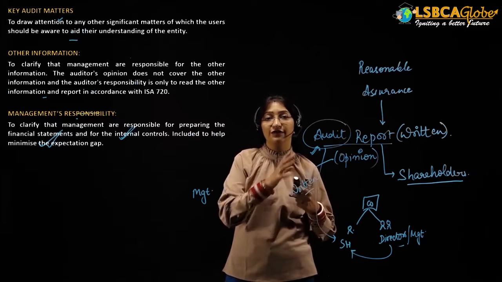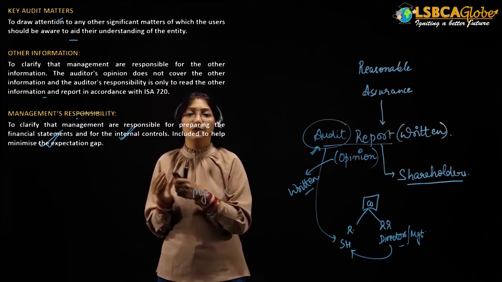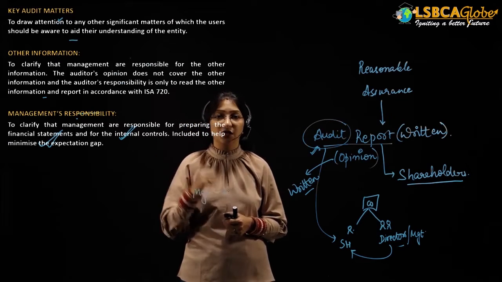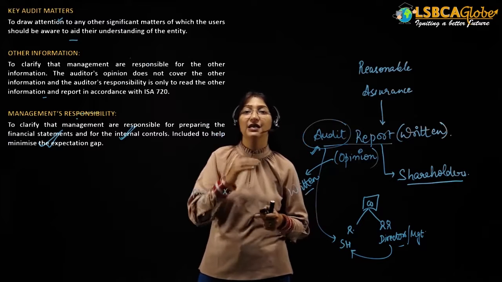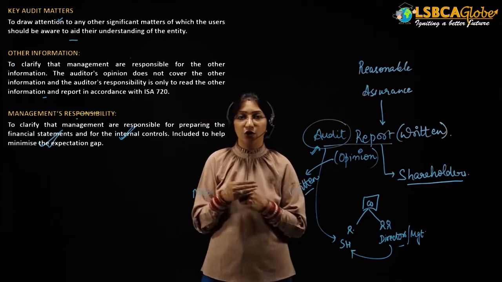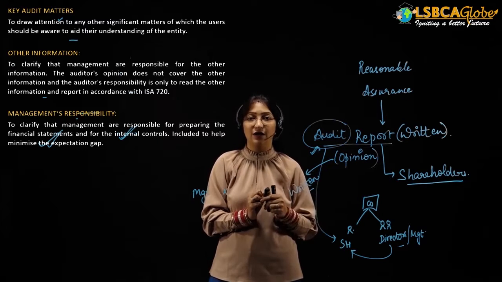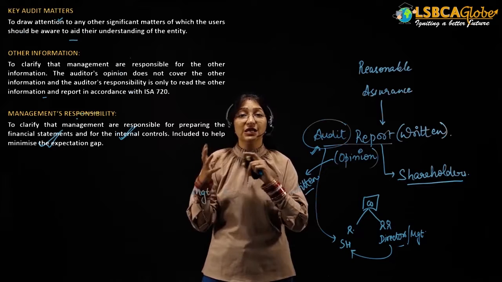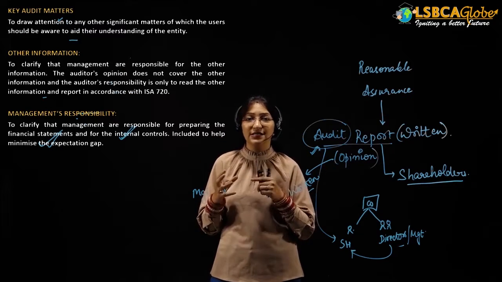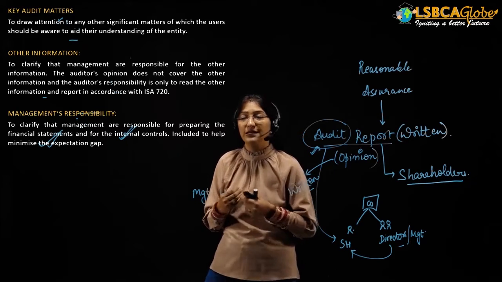For example, if the management of the company has provided the director's report to the auditor, the auditor will provide an other information paragraph and say that he has not audited the director's report. He is just reading it and seeing if its contents are consistent with his understanding of the entity, or if there is an inconsistency, then he will go deeper into that and find out what the misstatements are.